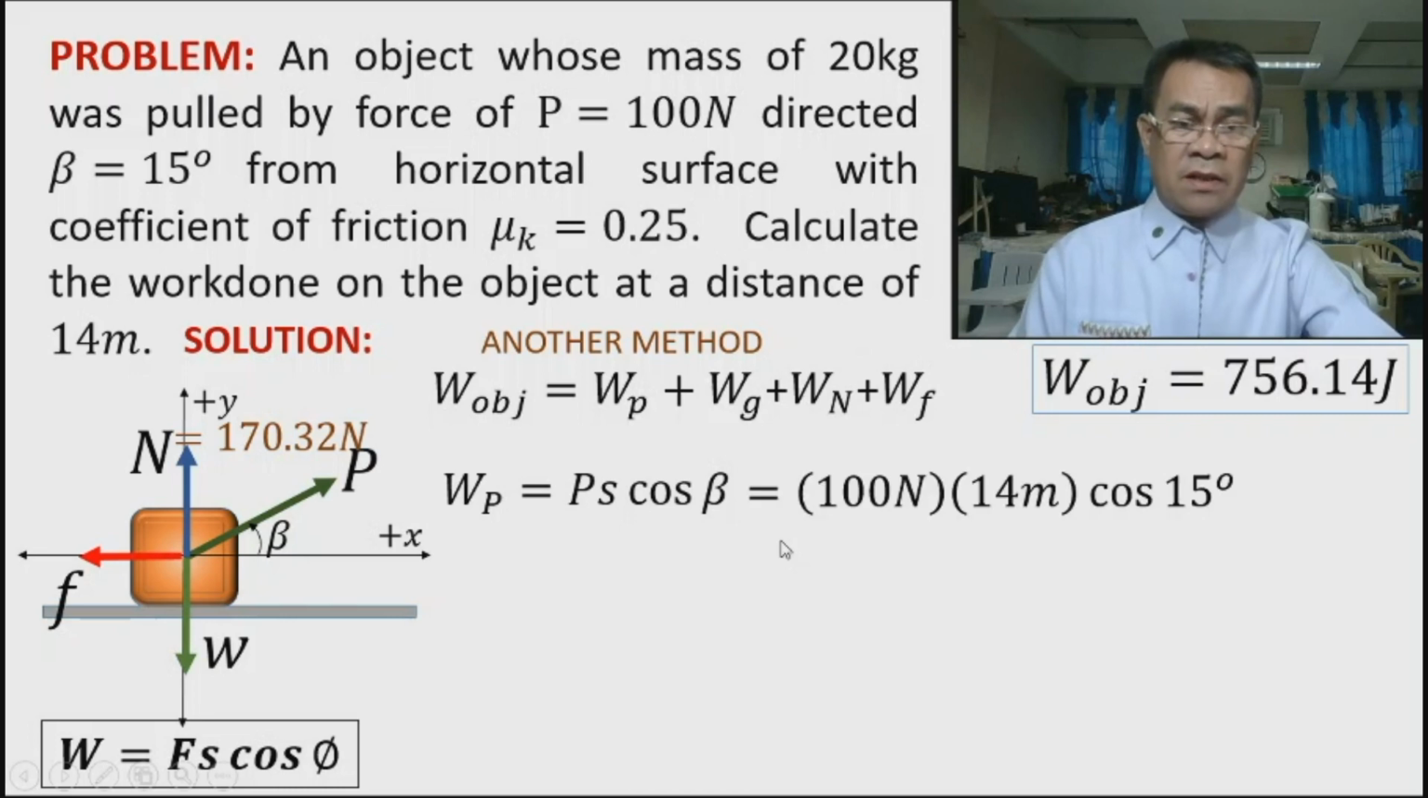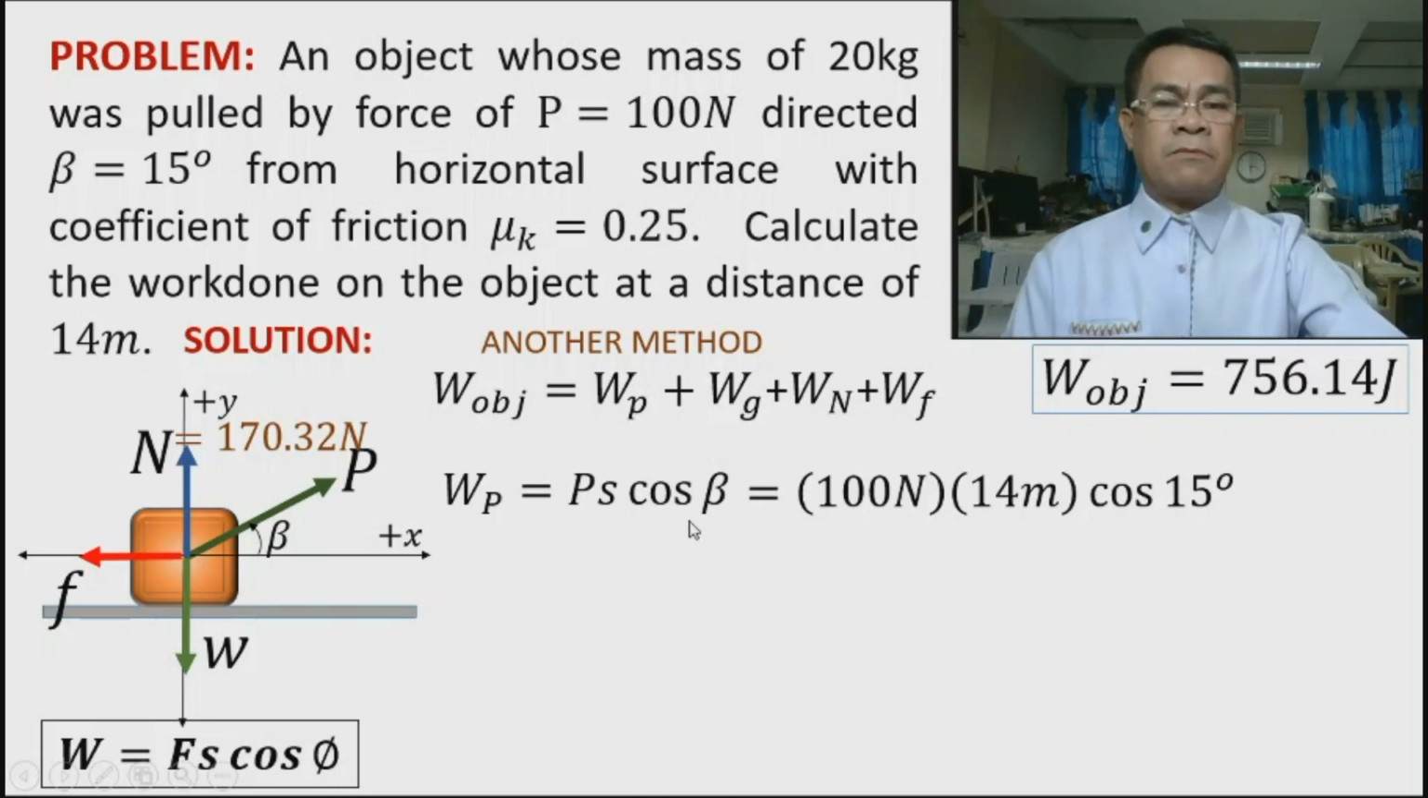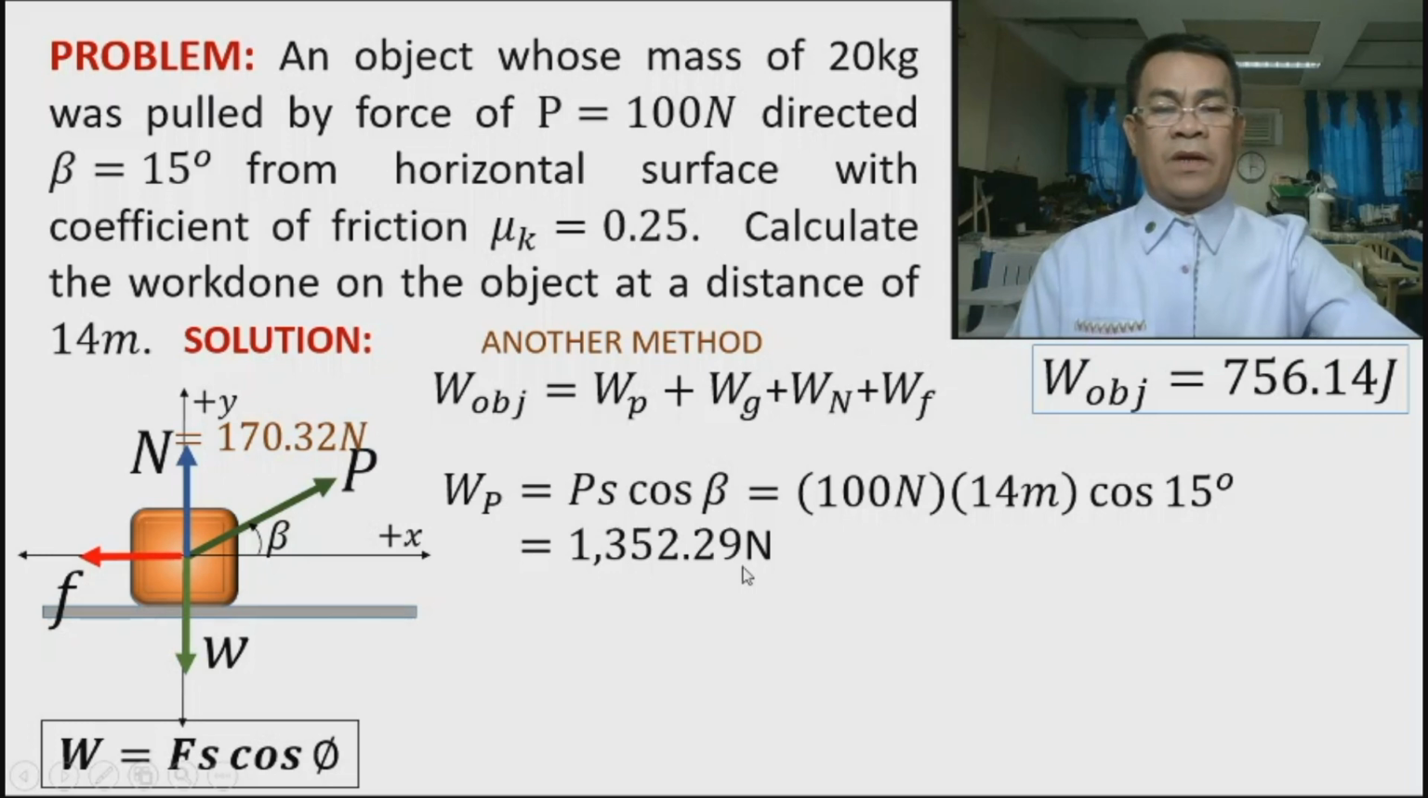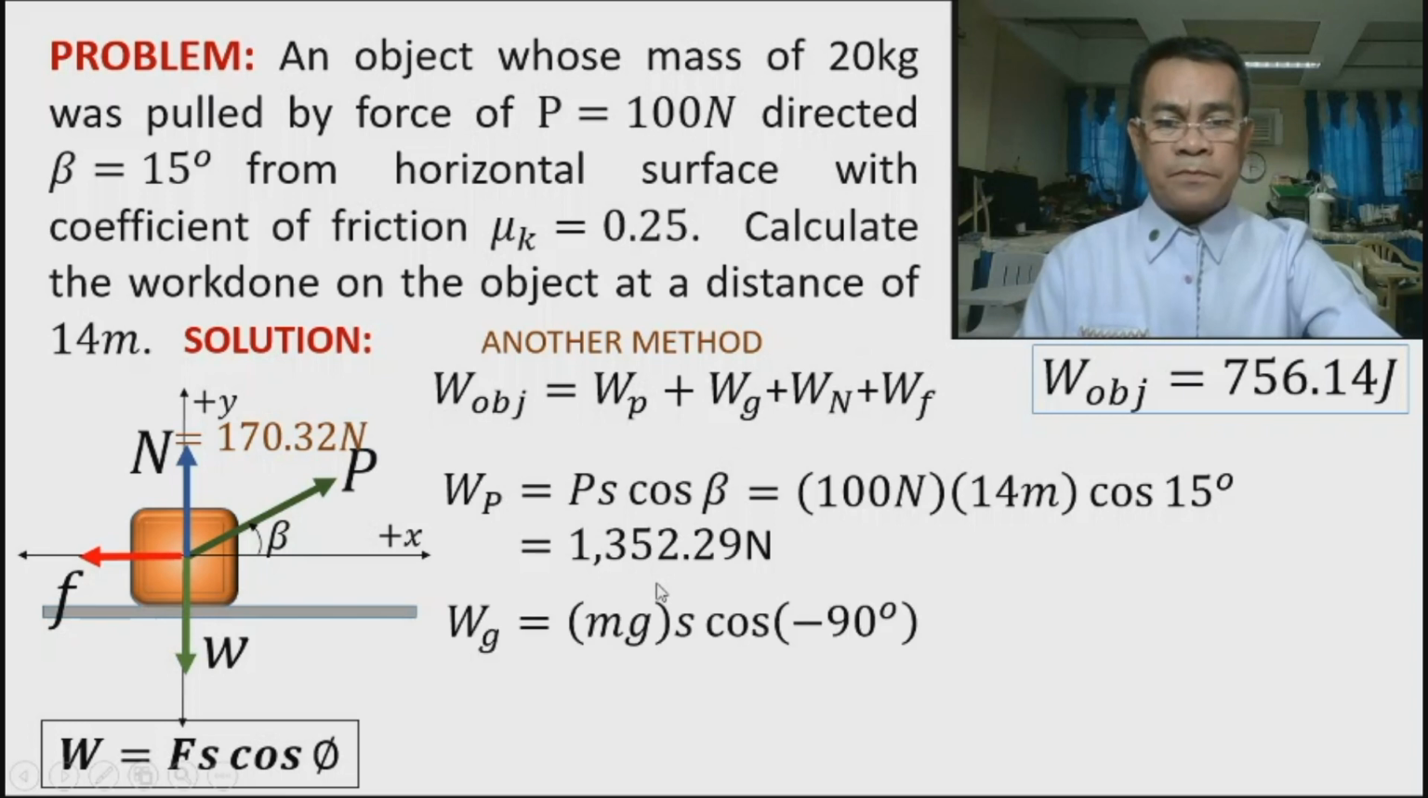So therefore, let's substitute all values. 100 for the pulling force, then 10 meters for the displacement, then the angle beta is 15. Calculate, and we have 1,352.29. Okay, so work done by P was calculated. Then, next, work done by gravity.